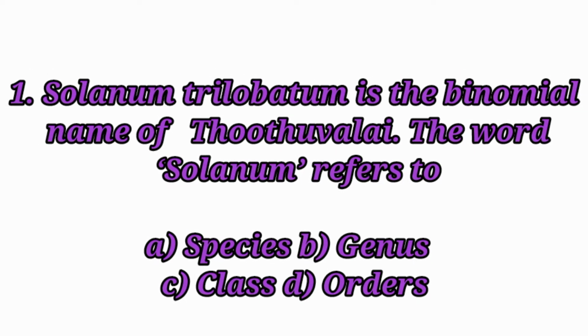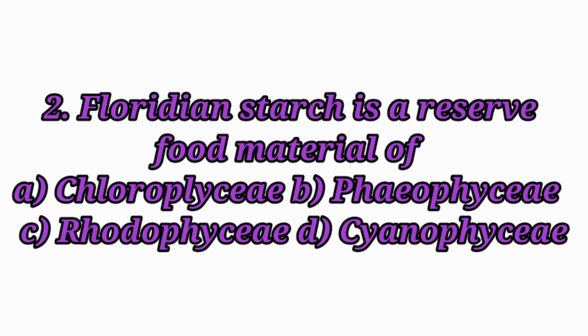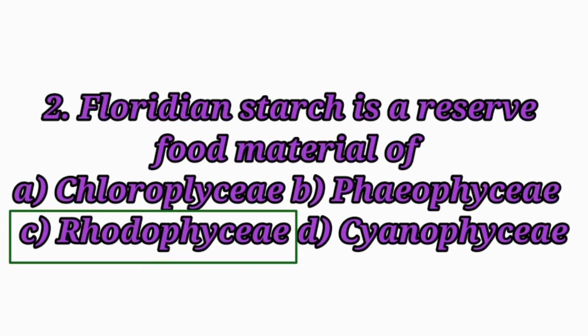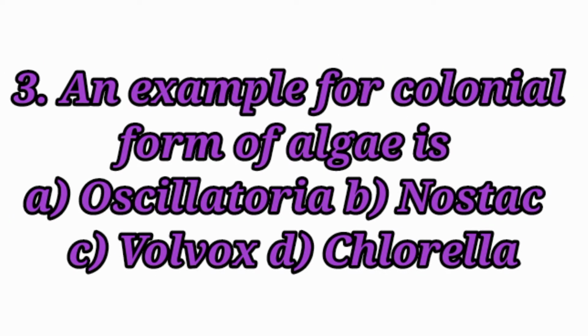Solanum trilobatum is the binomial name of Thuthuvallai. The word solanum refers to answer option B, genus. Floridian starch is a reserve food material of answer option C, Rhodophyceae. An example for colonial form of algae is answer C, Volvox.